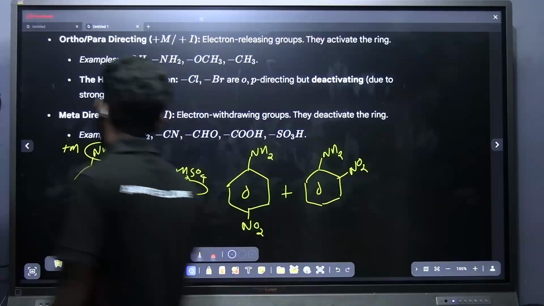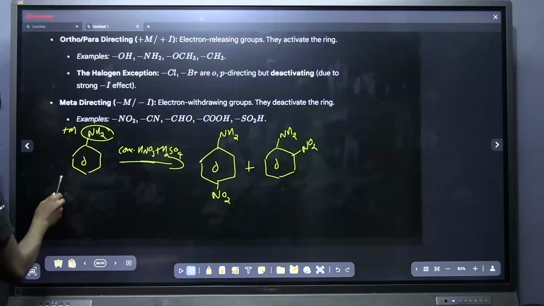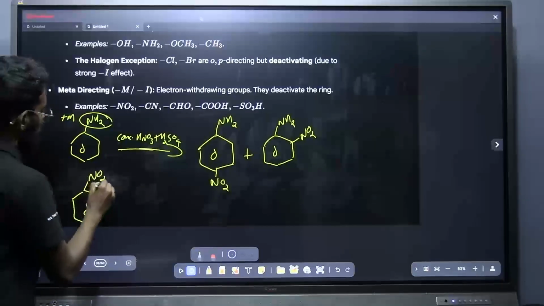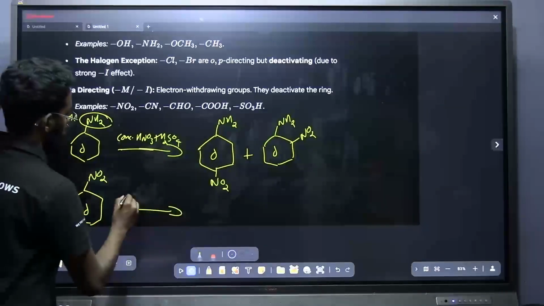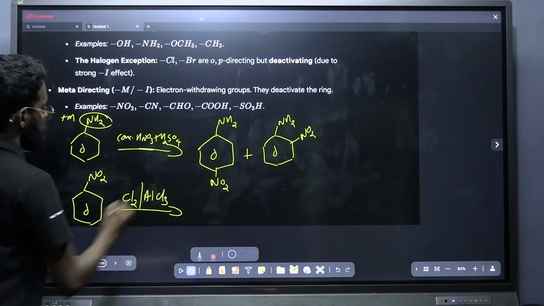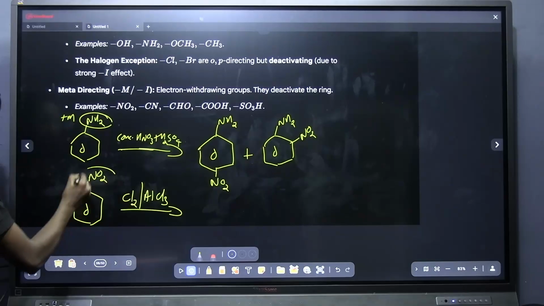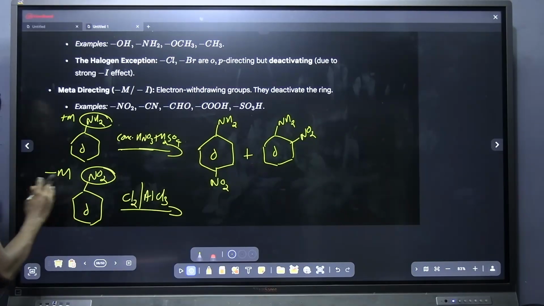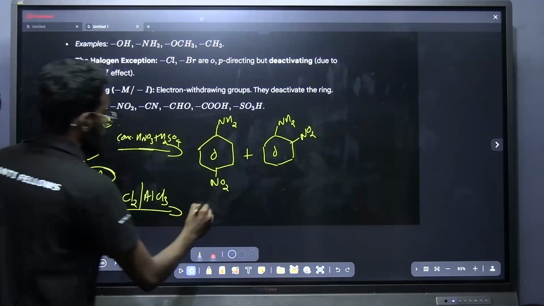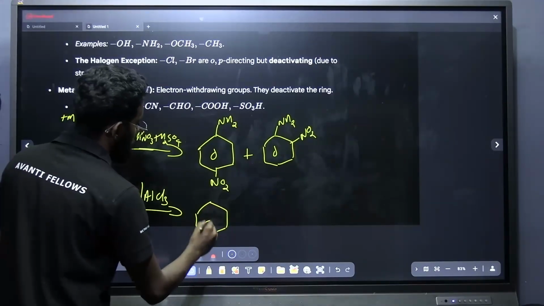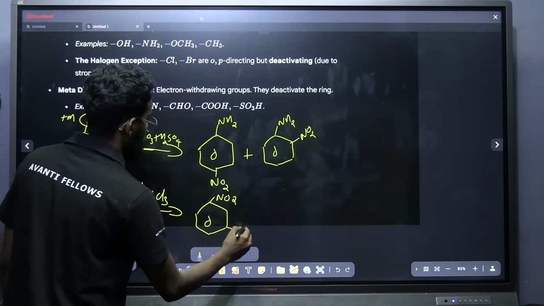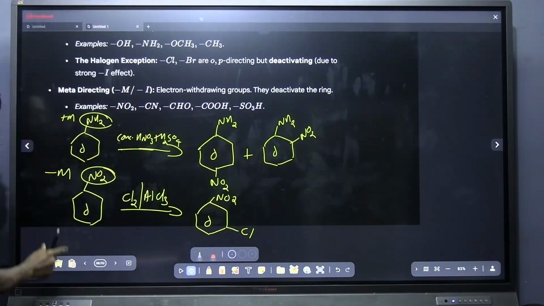But instead of this, if I am just taking an NO2 and I am going to do the halogenation in presence of AlCl3, what is the product I will be getting here? This NO2 is a minus some group, an electron withdrawing group. Electron withdrawing group will deactivate this ring. If it deactivates the ring, the product that we will be getting here is chlorine attaching on the meta position.